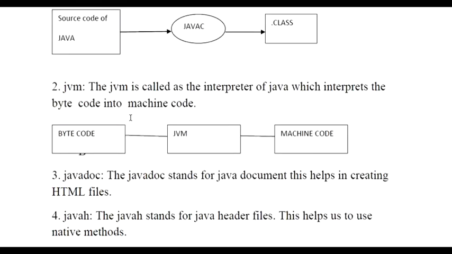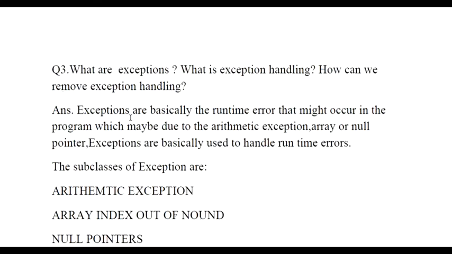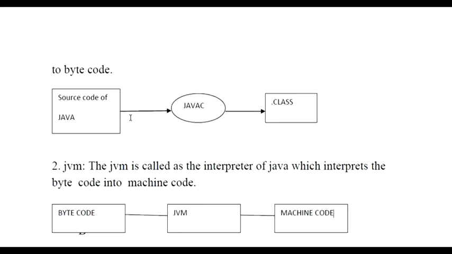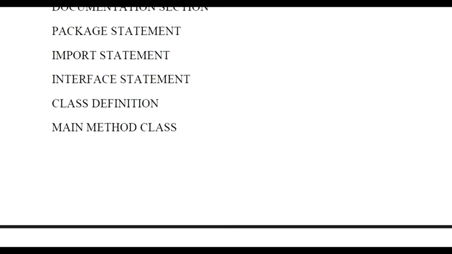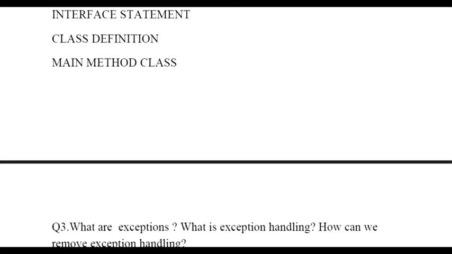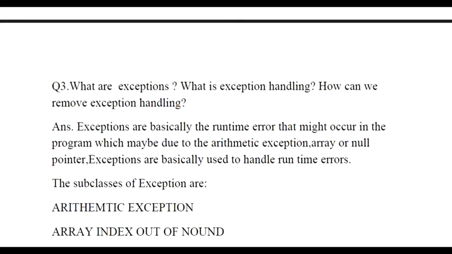Then we have the general structure of Java. The Java general structure will include the documentation section, then the package statement, then the import statements, the interface statement, then the class definition, and then the main method. As I have already told in the Java videos how we create a Java file, we just use classes. When we use a class, with the help of objects we can call any of the things. So Java basically works upon classes.